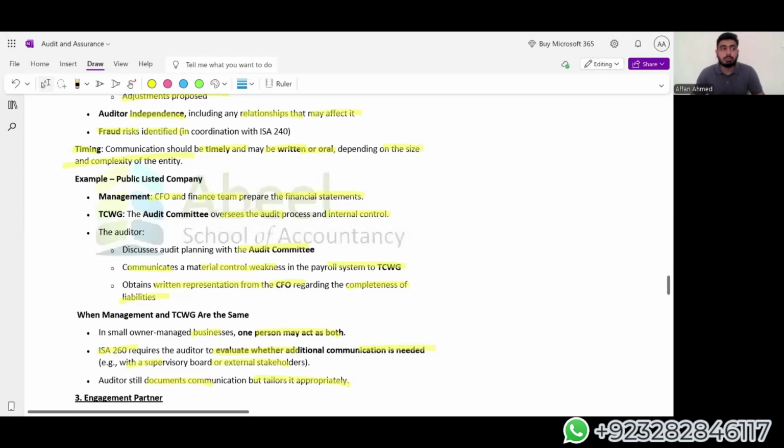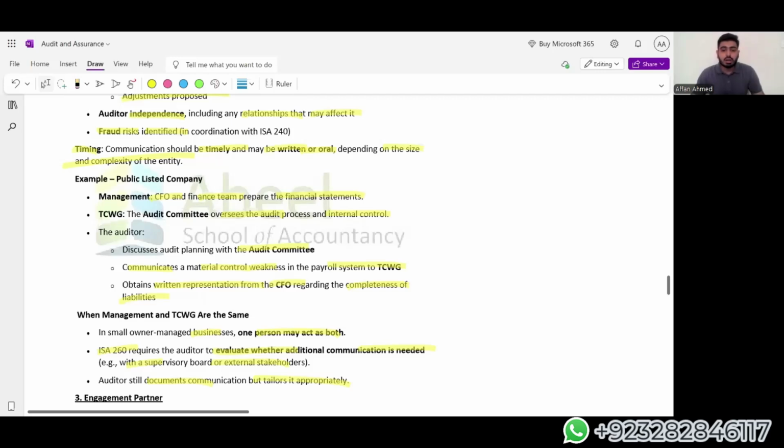Now, one thing you need to remember is TCWG is basically an independent body. They are representing the shareholders, and the shareholder has hired an auditor, a third party, so that they can check whether the TCWG and the management have not colluded. They have not combined and started something that is fraudulent, not allowed. They are here to check that everything is true and fair, the financial statements made and the workings done are appropriate with IFRS, and the external auditor will be responsible for the evidence he obtained for the opinions that he has given.